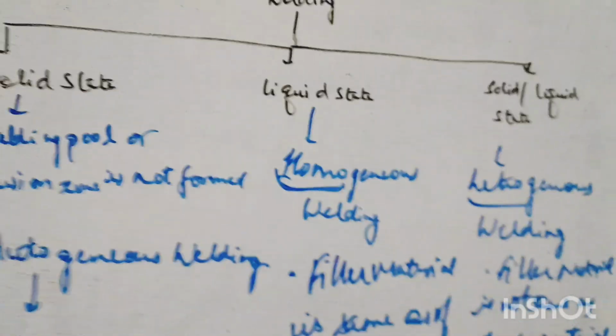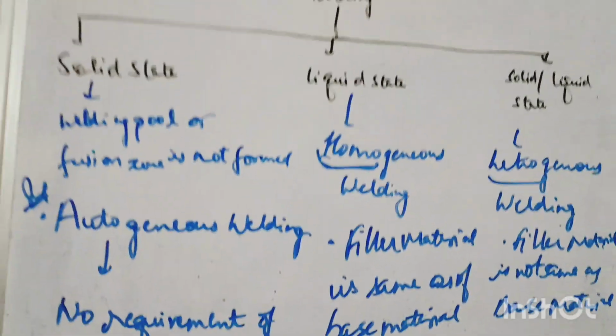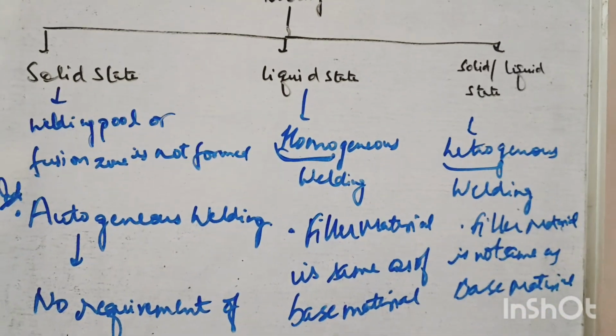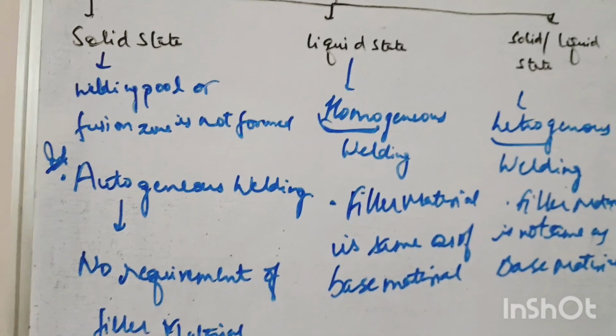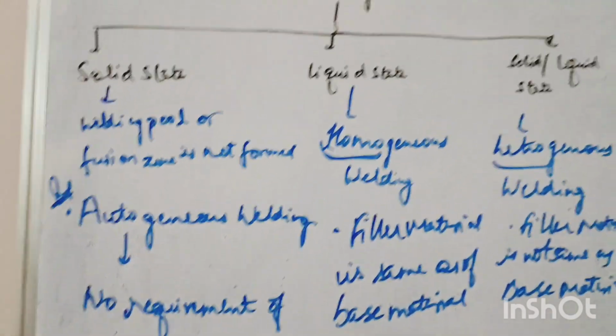So I hope you got it about liquid state welding, solid state welding, and solid oblique liquid state welding. Which type of welding is also known as autogenous welding? So that is solid state welding.